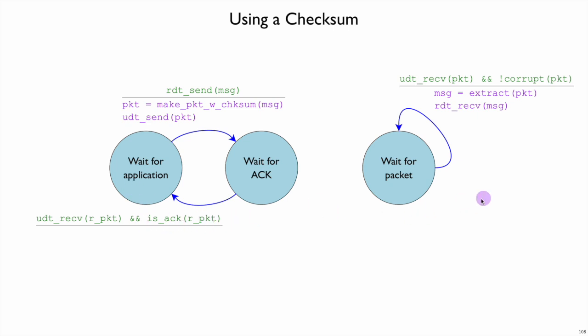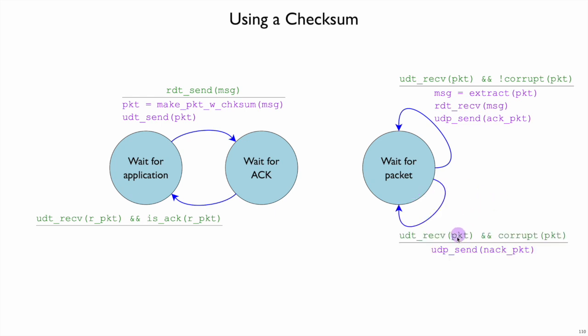So where does this packet come from? It comes from the receiver side, which now, after it has decided that it has a non-corrupt packet and extracted it, is going to send back an acknowledgement saying that that packet was good. So if everything is working properly and there's no corruption, then the sender will go between these two states, and the receiver will stay in the state where it gets a packet and then explains that it got a good one. What if it got a bad one, though?